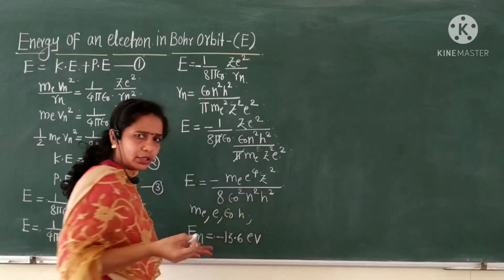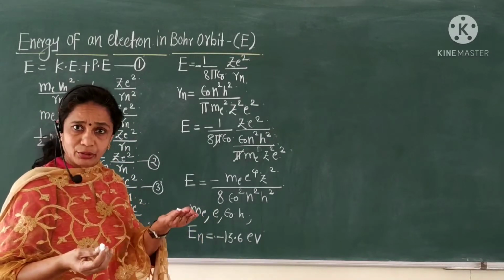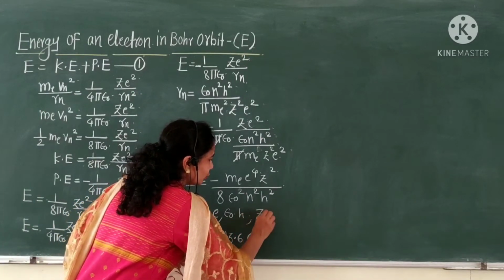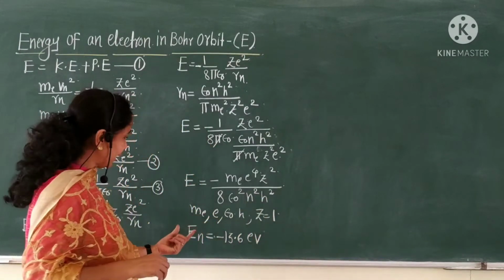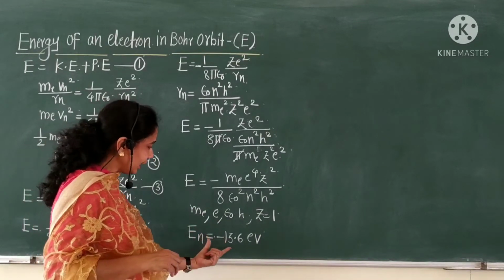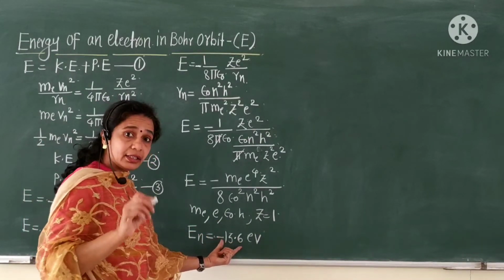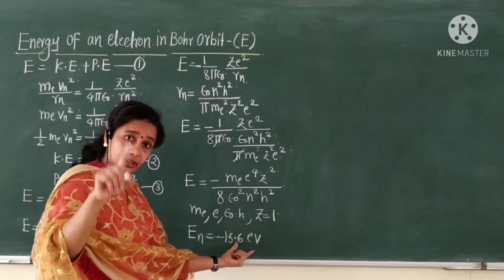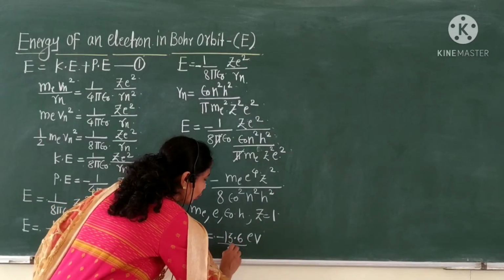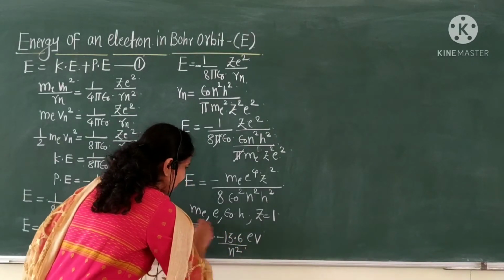If we put Z is equal to 1 for hydrogen atom, then we get En is equal to minus 13.6 electron volt upon n square.